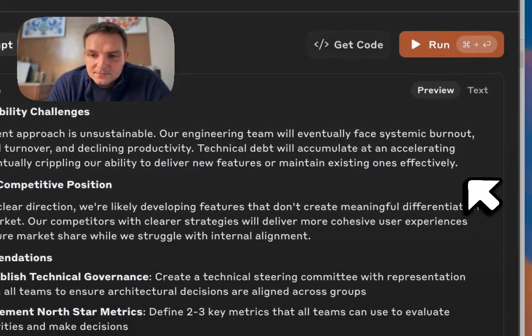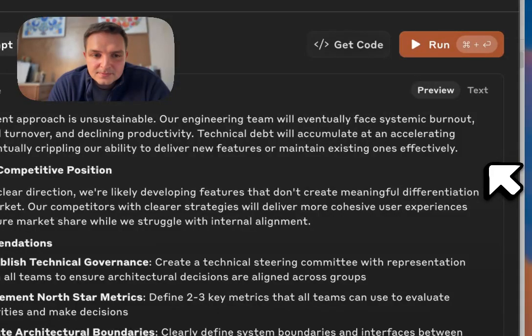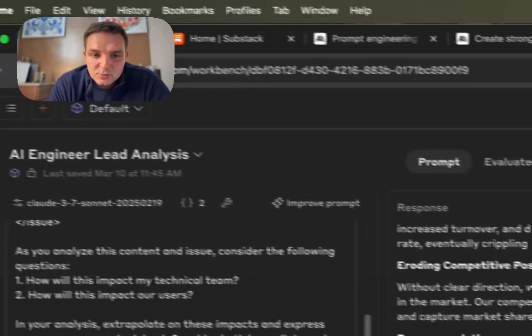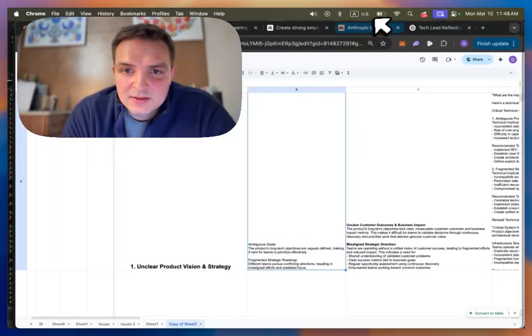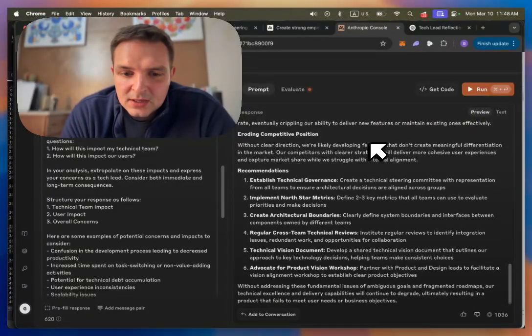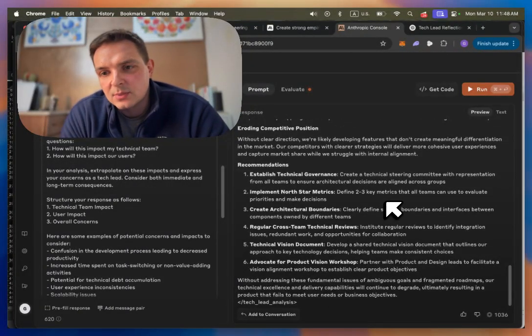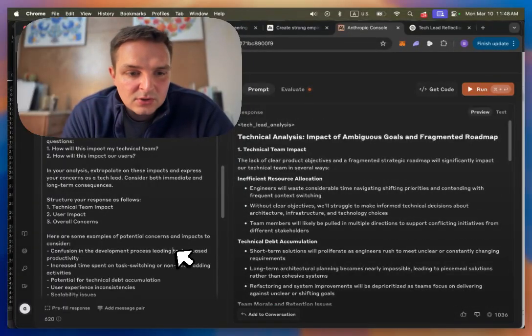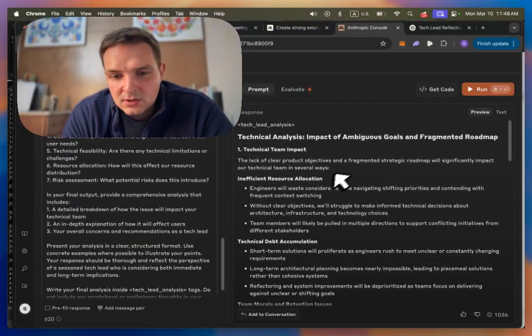Oh, I like this. It doesn't sugarcoat. Like, if you have this problem here, these bad things will happen. And here are some recommendations: technical vision document, regular cross-team reviews, implement North Star metrics, establish technical governance. I like this so much. This is fantastic.